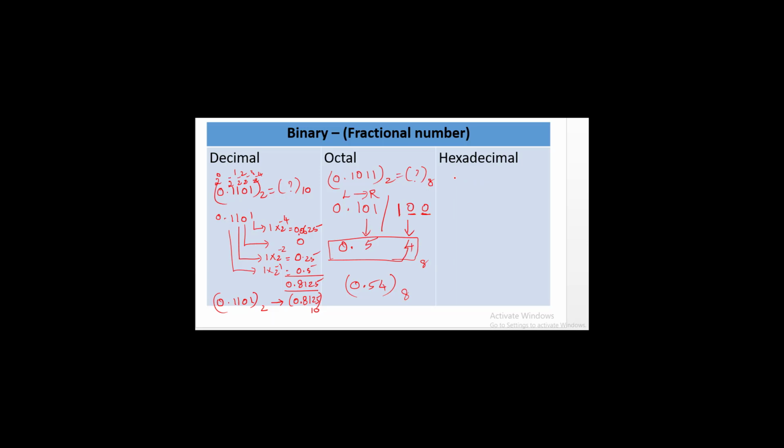In the same way, 0.11 to the base 2 is converted into a hexadecimal number. Here also the same procedure we are going to follow. We have to split the value into 4 digits from left to right. So 0.11, 2 positions are empty, just add 2 zeros, and its equivalent value is 12, which is nothing but C. So 0.C to the base 16 is the value.